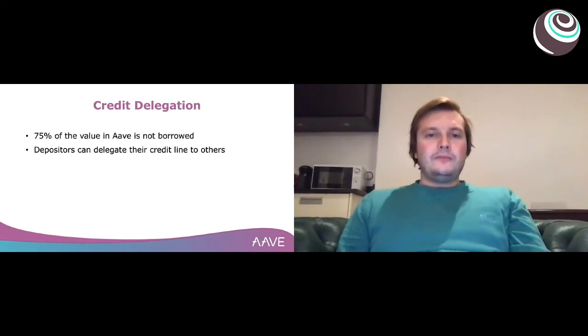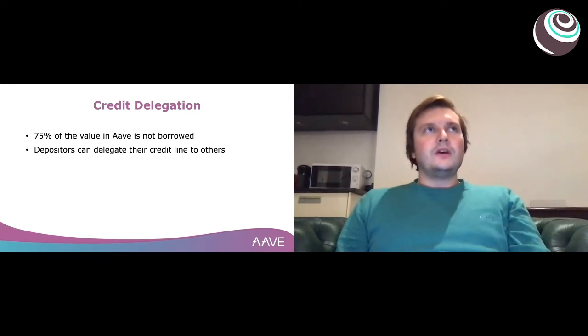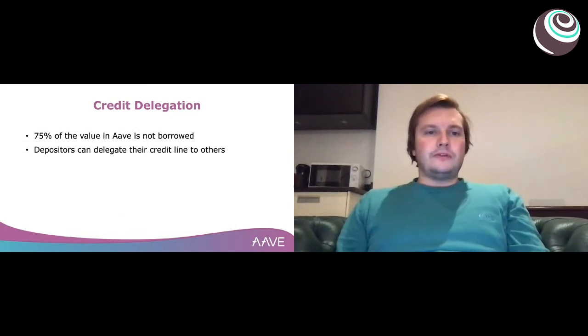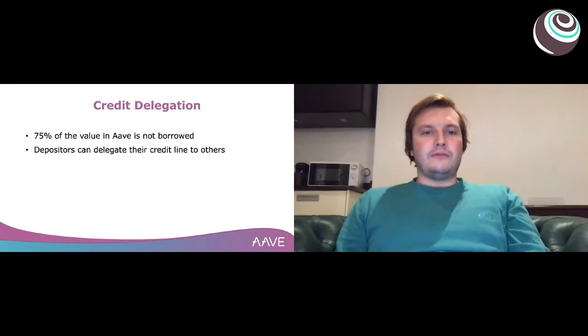It's a pretty interesting proposition for the users and also for the protocol, because 75% of the depositors are not actually borrowing, they're just depositing to earn additional yield, and that's fine.